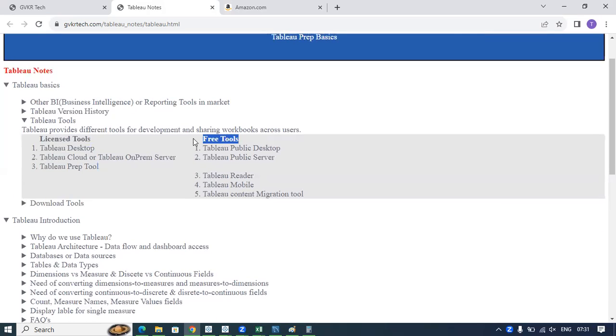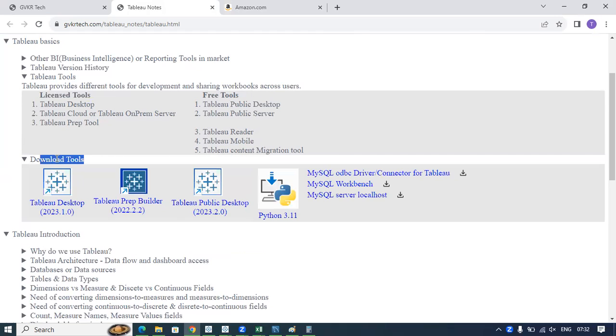And when it comes to free tools, similar to the Tableau desktop, we have Tableau public desktop. We can download it from the Tableau software site, or I am just providing here download tools. From these tools also, you can simply click on the Tableau public desktop and download it. Tableau desktop is a licensed version. When I say licensed version, it will have more features compared to the Tableau public desktop. In Tableau public desktop, we have fewer features compared to the Tableau desktop.